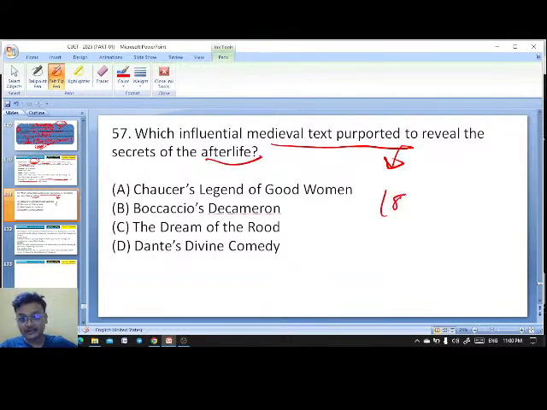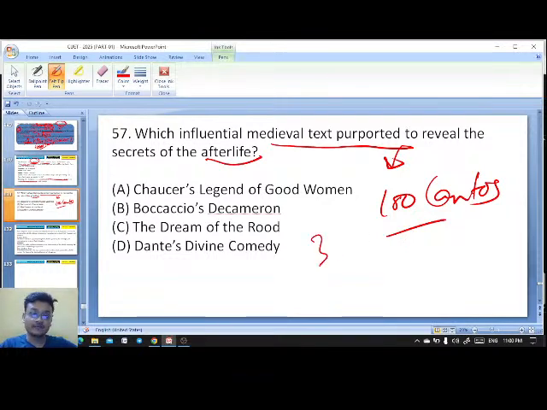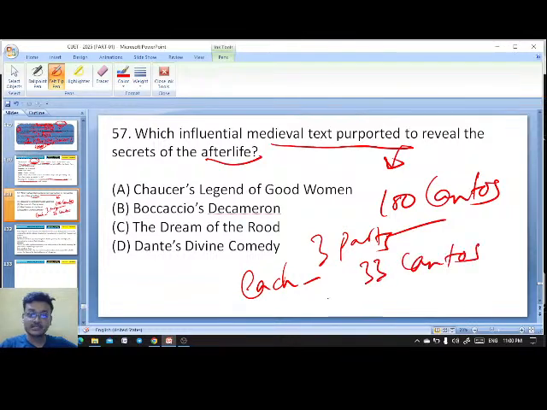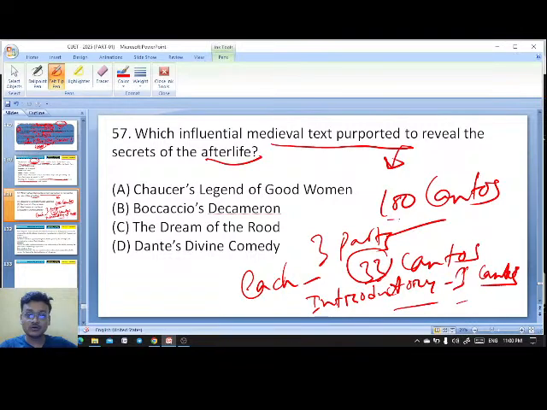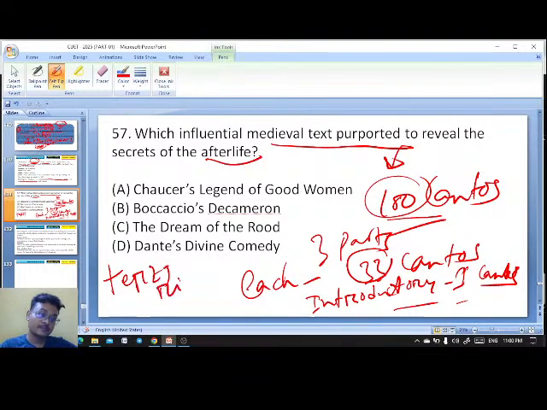That has a total of 100 cantos, divided into three parts. Each part contains 33 cantos, whereas there is an introductory part which serves as one canto. So 33 times 3 is 99, and the introductory part is one canto, total 100 cantos. Written in terza rima.